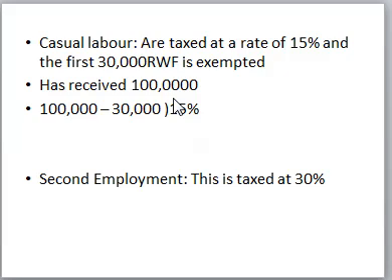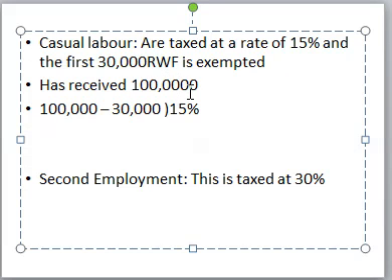And when you are calculating tax on a casual laborer, the first 30,000 is exempted. For example, if a casual laborer is getting 100,000, you are going to take 100,000 minus 30,000, then you multiply by 15%, and you get the tax for a casual laborer.